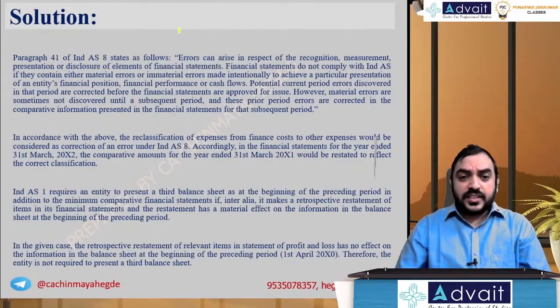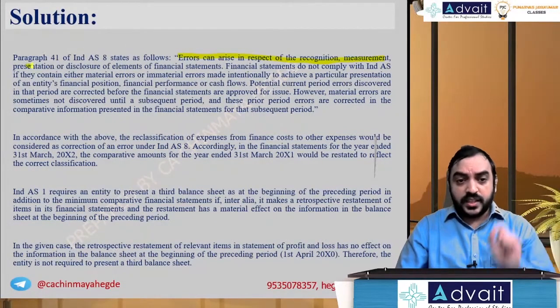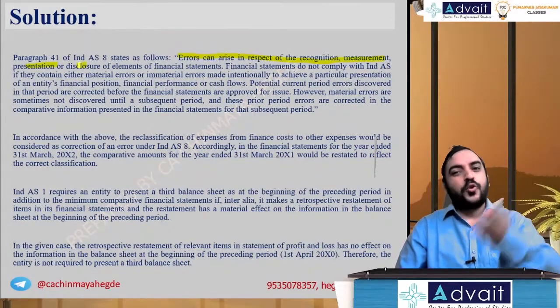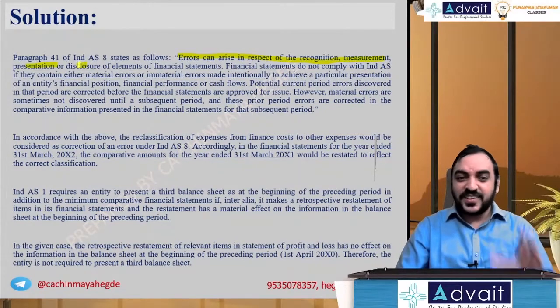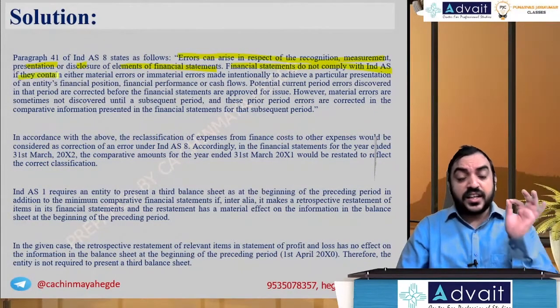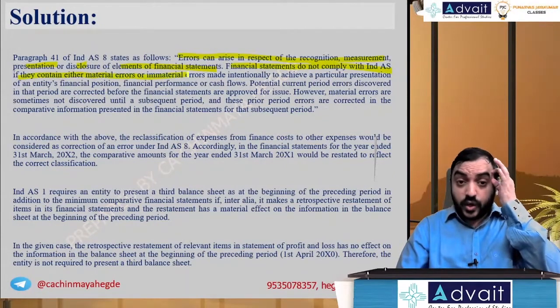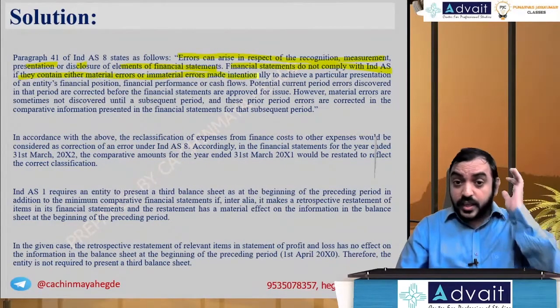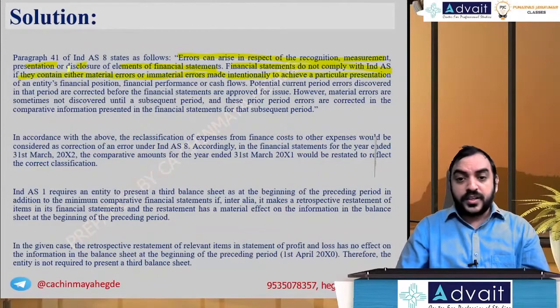Para 41 of Ind AS 8 states as follows: errors can arise in respect of recognition, measurement, presentation, or disclosure. Obviously, those are the four components of any standard's elements of financial statements. Financial statements do not comply with Ind AS if they contain material errors, or immaterial errors made intentionally to achieve a particular presentation of an entity's financial position, financial performance, or cash flows.